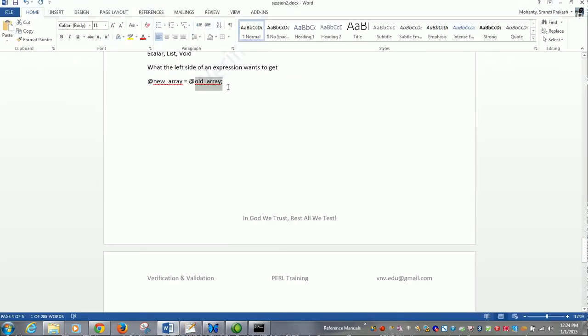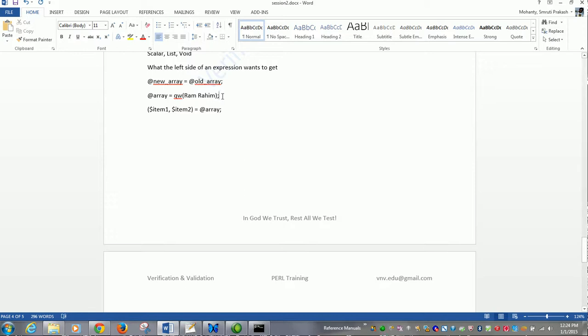The next thing is, what happens if I have only two elements, $item1 and $item2, and I give it the whole of the array, and @array contains Ram, Rahim.